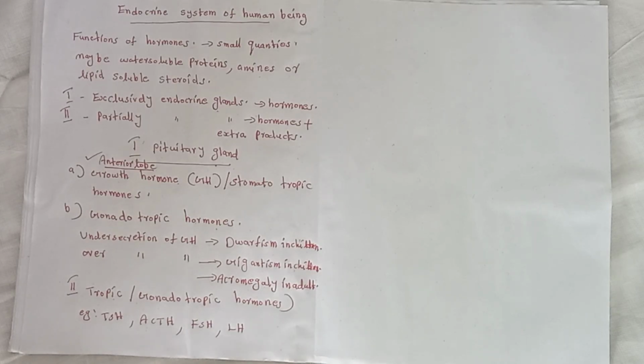The corpus luteum produces the female hormone progesterone. What is corpus luteum? It is the follicle left over after release of the ovum at one phase of the ovulation cycle.